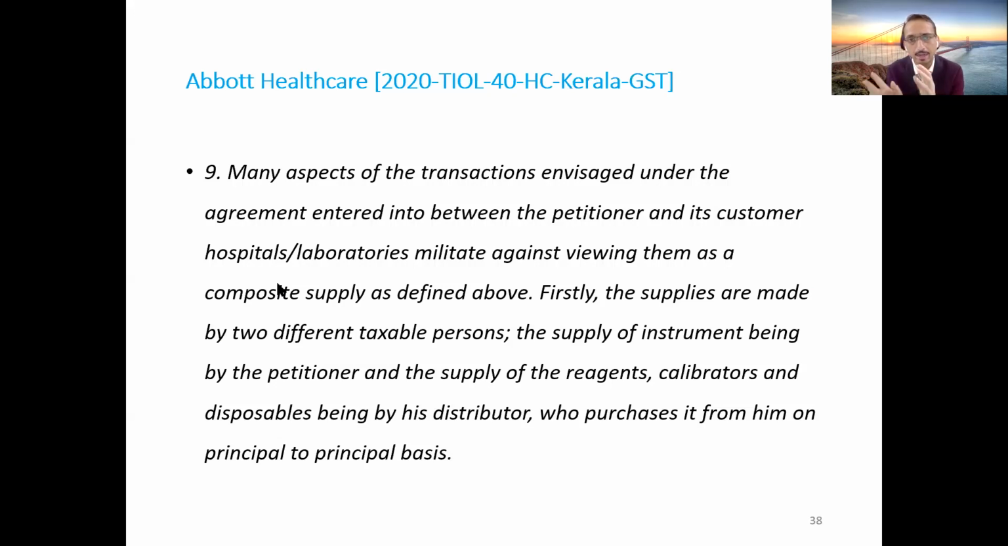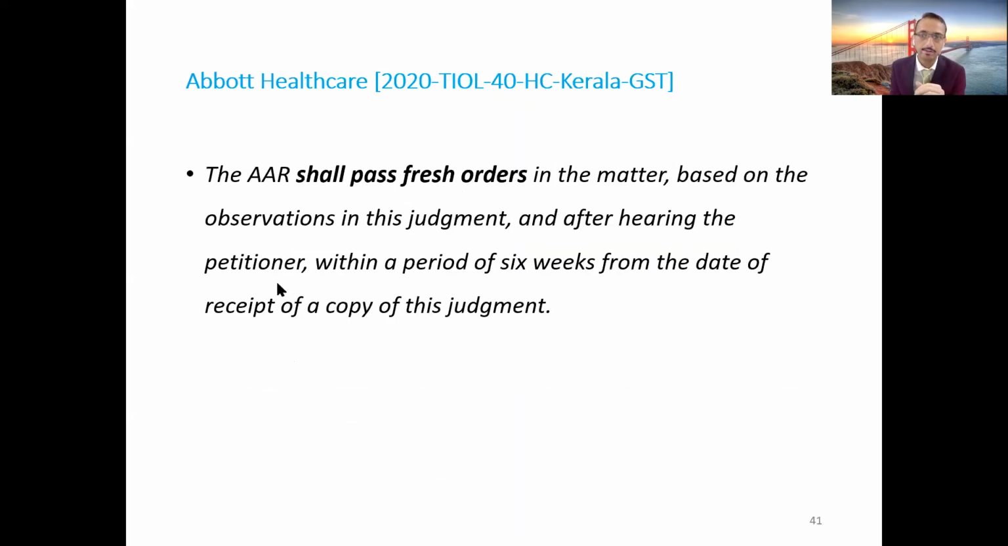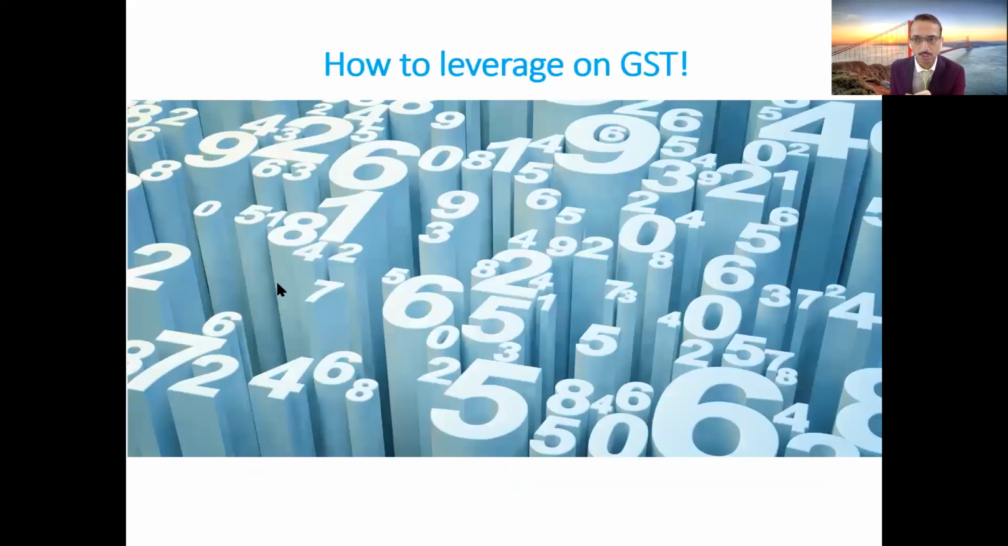And ideally, one can take an inference that in such cases, the rate applicable to the respective product would be applicable, correct? And that's where the High Court remanded the matter back to the Advance Ruling Authority and requested them to pass fresh orders. So that was the judgment on composite supply, friends, which we wanted to share with you.